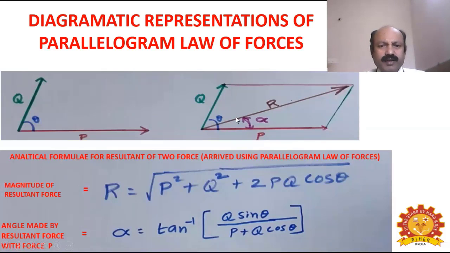Now you have marked P and Q on the graph sheet. Then you complete a parallelogram. After completing the parallelogram, you measure the diagonal. From the point of intersection of the two forces, you draw the diagonal and measure its length. For example, the length of the diagonal may be 1300 mm. In that case, the resultant force is said to be 1300 Newton. So P is 1000 Newton and Q is 500 Newton, and the resultant force is 1300 Newton.